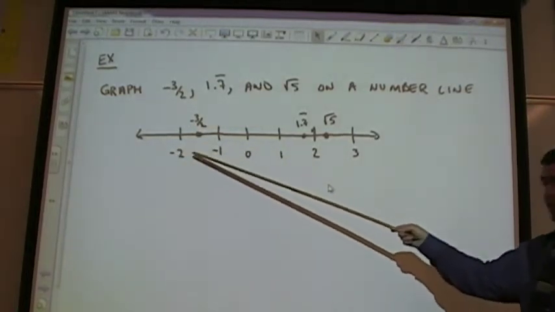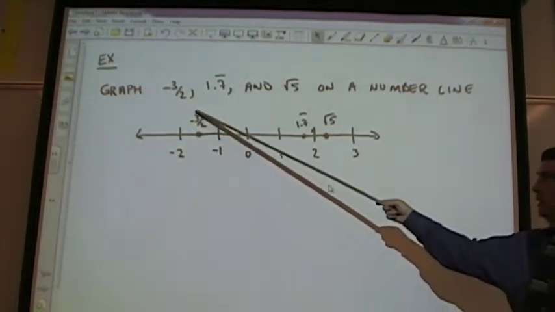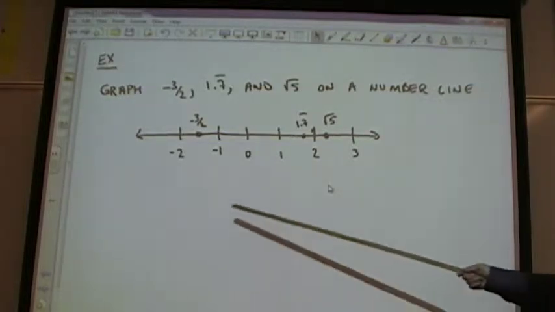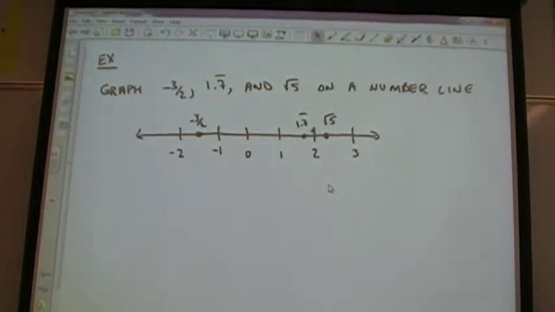I need to see -2 and -1 in order for you to plot -3 halves. We know negative 3/2 is right in the middle of negative 2 and negative 1. Now, you don't have to be perfect in the middle. I'm not going to get out a ruler and make sure that it's exact.